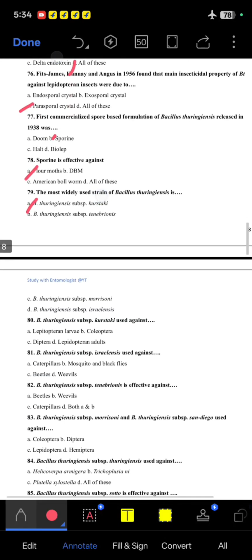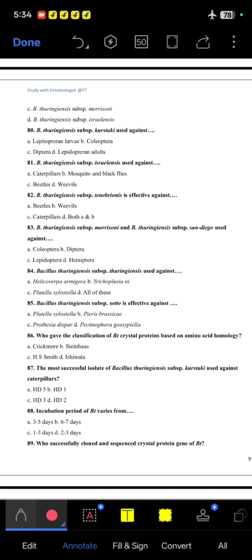79. The most widely used strain of Bt is Bt subspecies kurstaki, A option. 80th question. Bt subspecies kurstaki is used against lepidopteran larvae. 81. Bt subspecies israelensis is used against mosquito. 82. Bt subspecies tenebrionis is effective against weevil as well as caterpillar, so both A and B. 83.